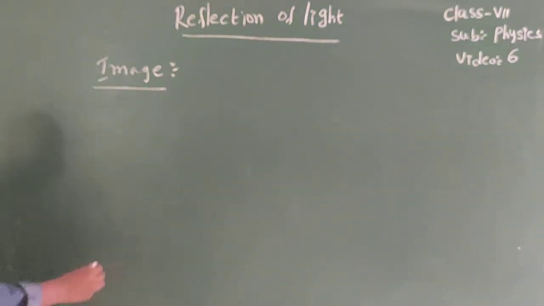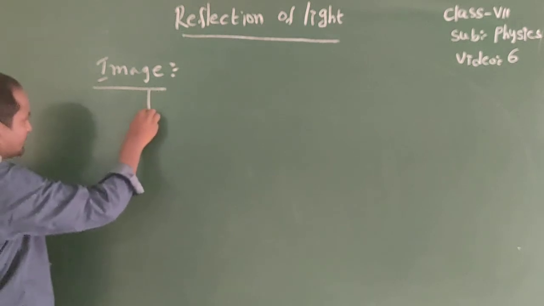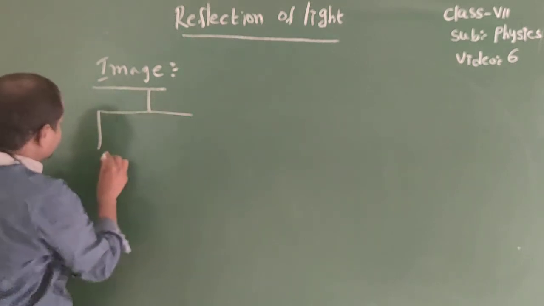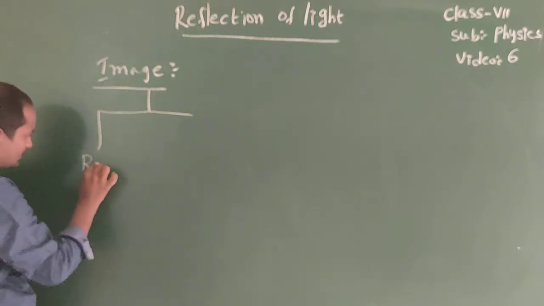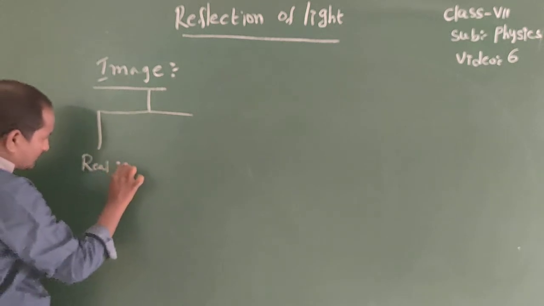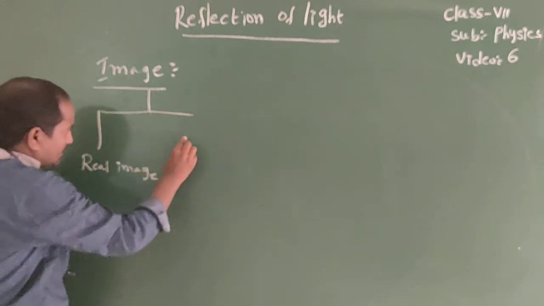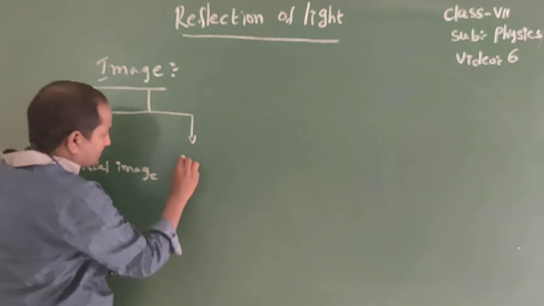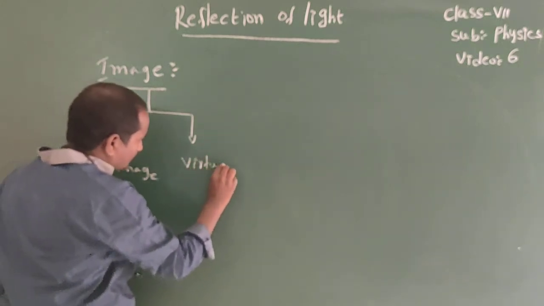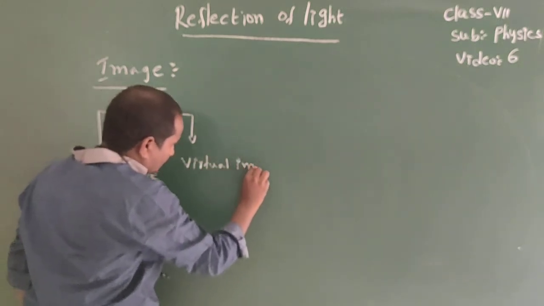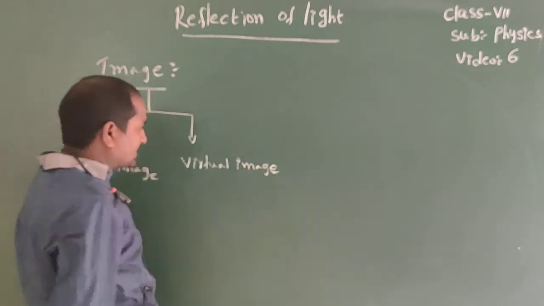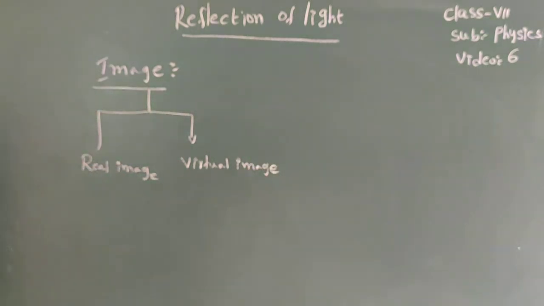So here image can be divided into two types. One is real image. Second one is virtual image.